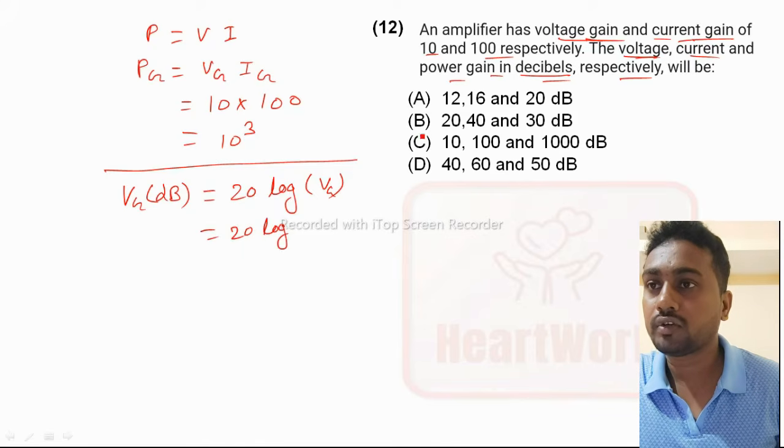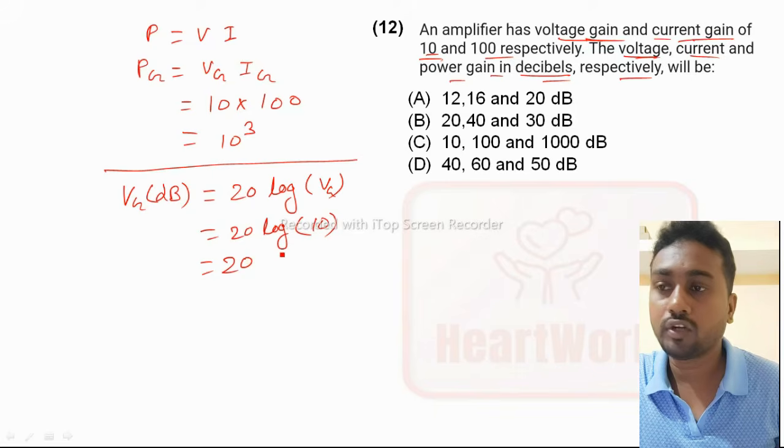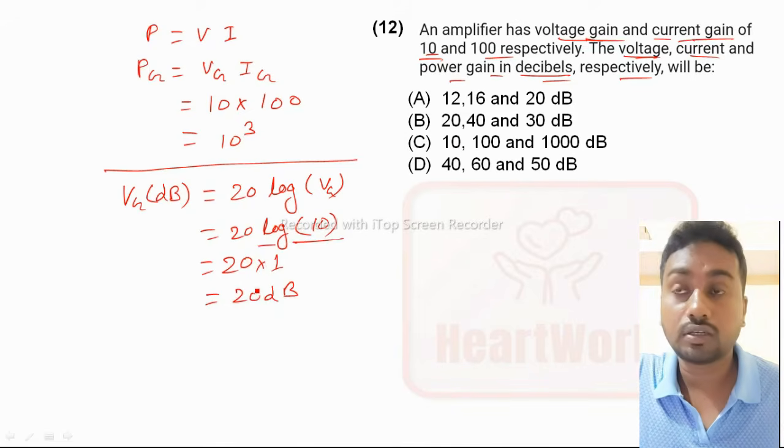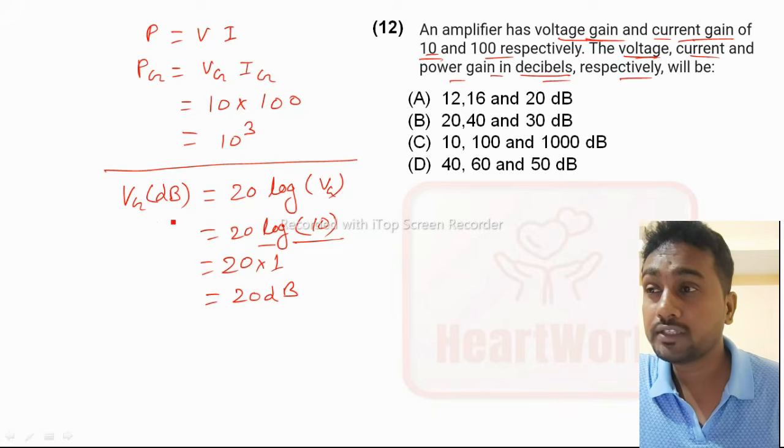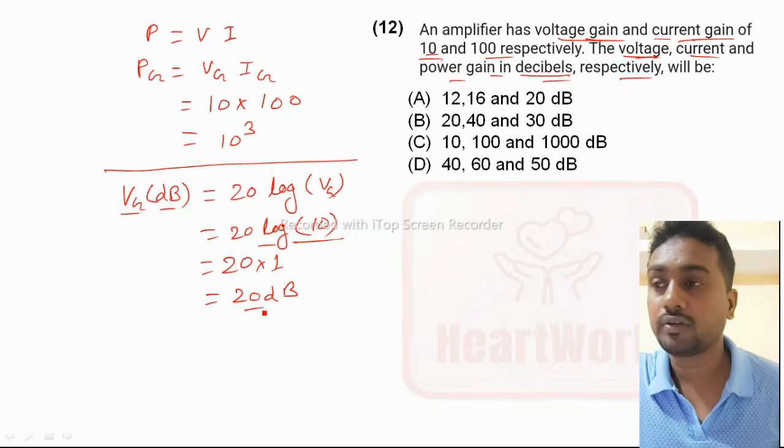What is the voltage gain? It is given as 10, so we write 20 log 10. The value of log 10 is 1, so 20 into 1 equals 20 dB. This is the voltage gain in decibels.